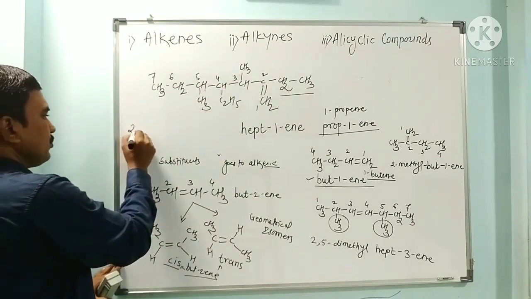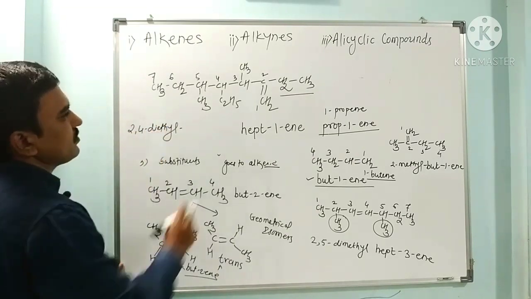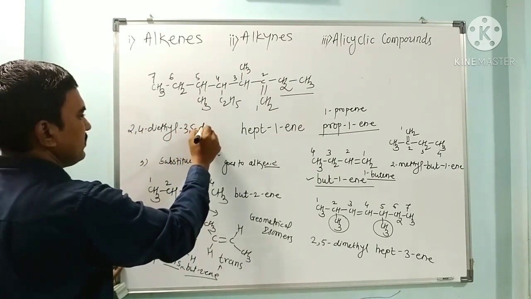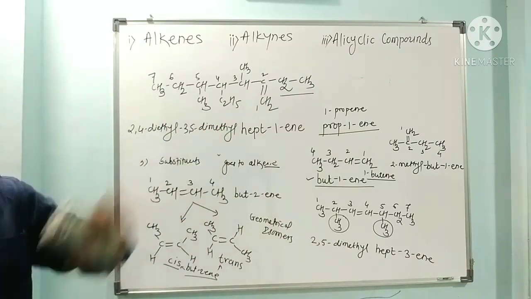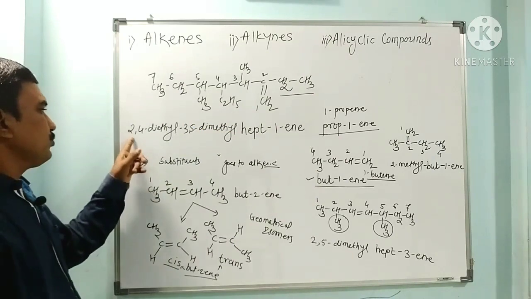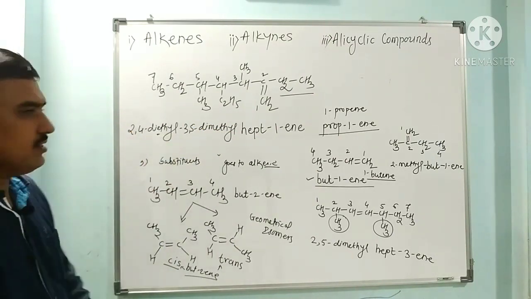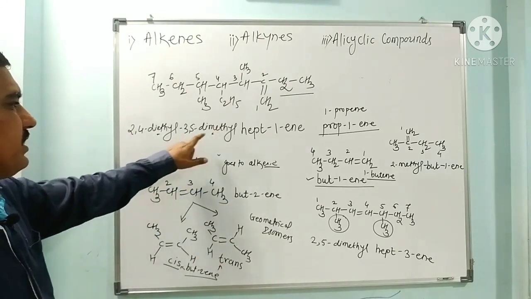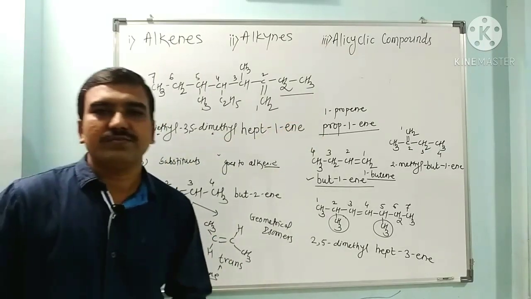So it is 2,4-diethyl-3,5-dimethylhept-1-ene. So this is the correct name of this alkene. 2,4-diethyl: E comes first in alphabetical order over methyl. So 2,4-diethyl-3,5-dimethylhept-1-ene. This is the correct name of this alkene.